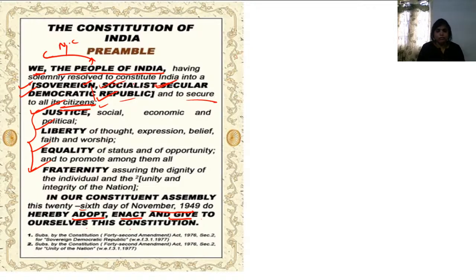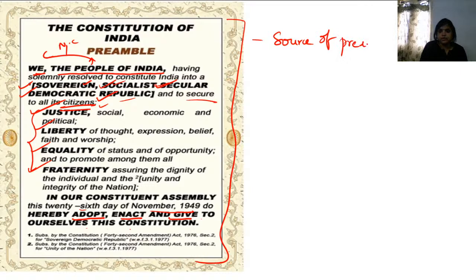Right now, when you see this constitution, when you see this preamble, the first and foremost thing is you have to understand what is the source of the preamble. So we know the concept of the preamble is taken from the United States. Okay, the spirit is taken from the United States. But what is the actual source of the preamble? We do have three sources.